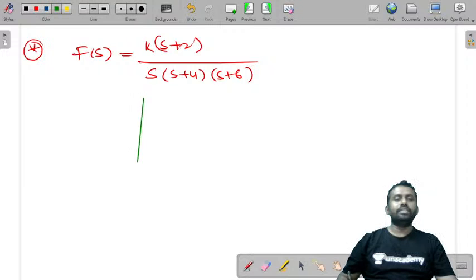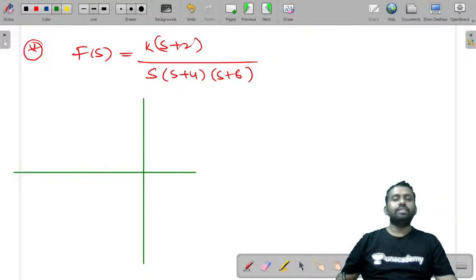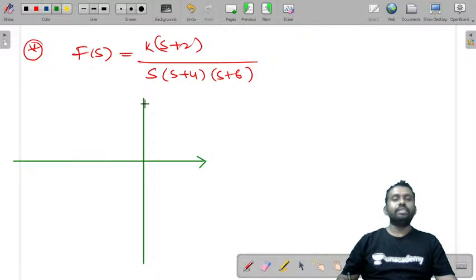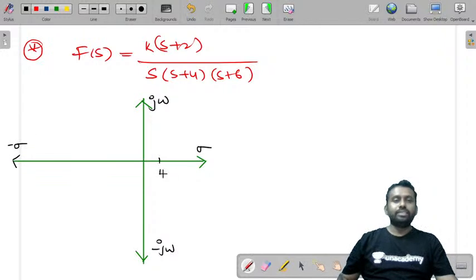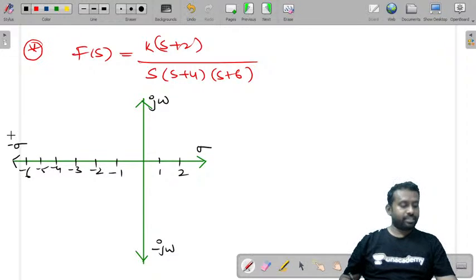So we need to consider an S-plane like this. This is an S-plane with real axis as sigma and imaginary axis as j omega. So this will be sigma and this is j omega, minus j omega and this is minus sigma. Now let us consider this as 1, 2, this value is -1, -2, -3, -4, -5 and -6.